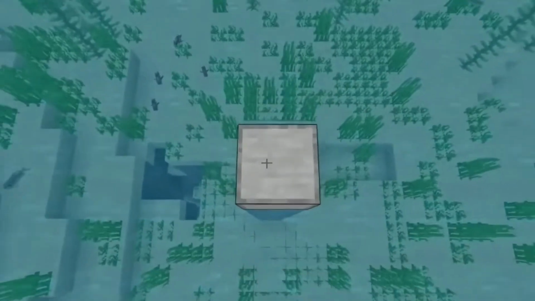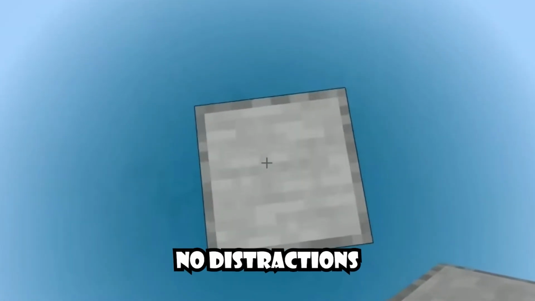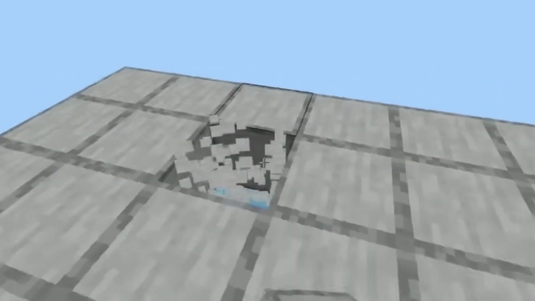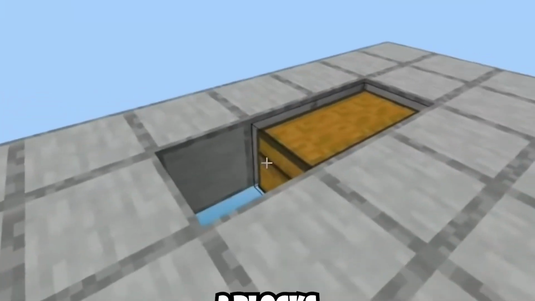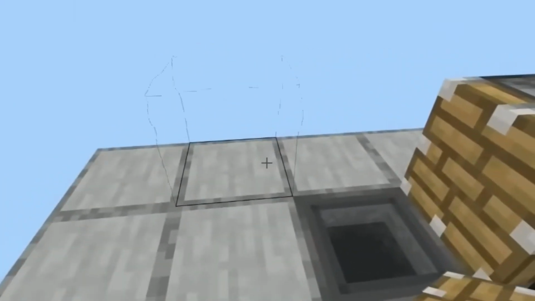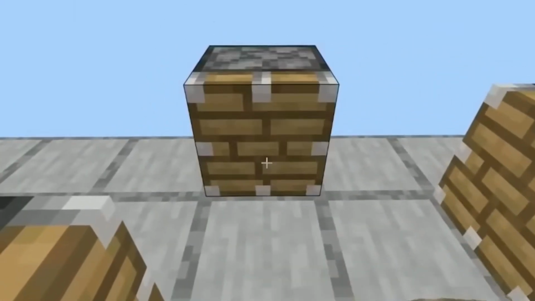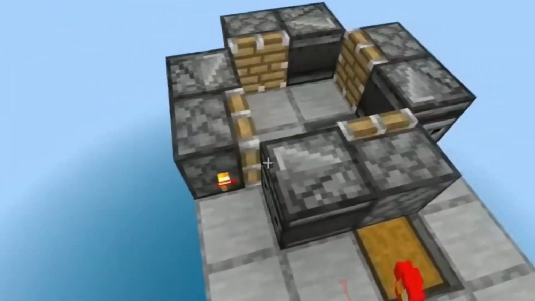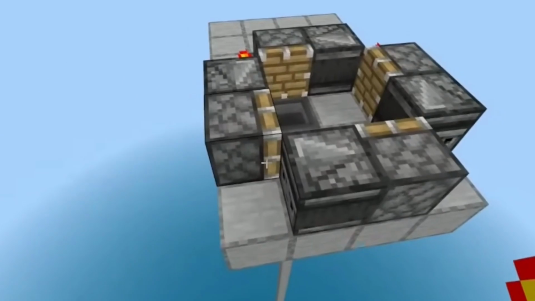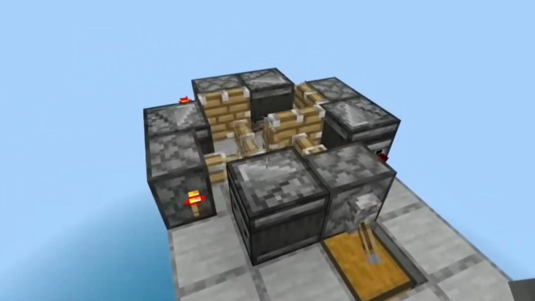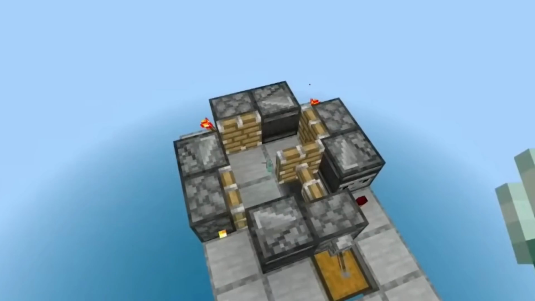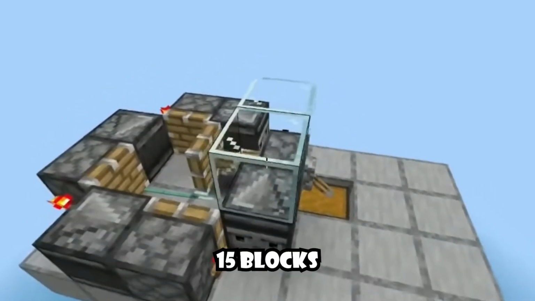Now, since you are up, pillar up to 100 blocks from the surface, and that is to make your mobs only spawn inside your farm with no distractions. And in step 3, we're building the kill chamber, which is the heart of the whole operation. For that, you have to place a 4x7 platform while breaking 3 blocks in the center and drop in a double chest and hopper. Now you have to add 4 pistons around it and place observers facing the pistons with redstone torches on it. And now you just have one lever to control it all and one step away from tossing in a trident. Now, you have to make a water cushion by building up 15 blocks.